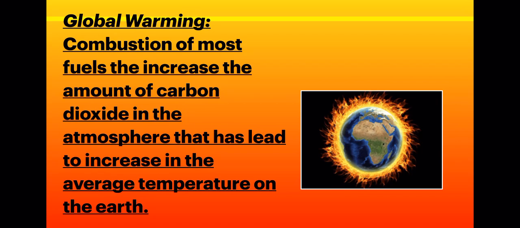Okay. So here in this diagram, you are seeing that the earth is covered with fire. Actually, it is not so, this is just a poster, and what this fire depicts is that the temperature of the earth has risen many-fold, and this is due to increased greenhouse gases, and carbon dioxide is the most important greenhouse gas, right? Besides carbon dioxide, sulfur dioxide and methane are there, oxides of nitrogen are there, water vapor is also there, and a certain amount of chlorofluorocarbon, they are all involved in global warming. Okay.